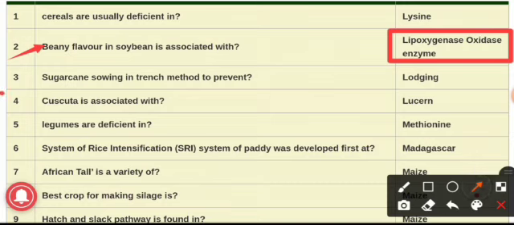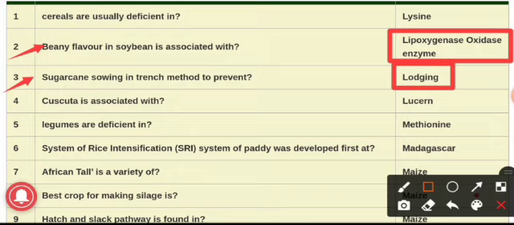Question number 3, sugarcane sowing in trench method to prevent. Means why are we sowing the sugarcane in trench method? We are sowing the sugarcane in trench method to prevent lodging. Lodging is the falling down of the crop due to strong wind, or you can say that it is a tendency of cereal crops to bend over.